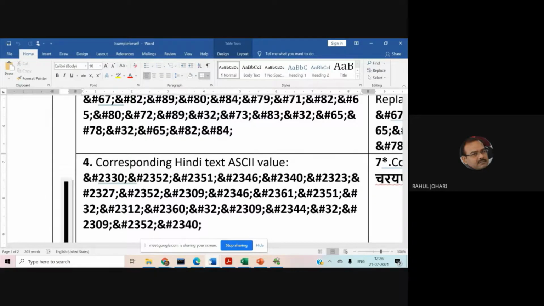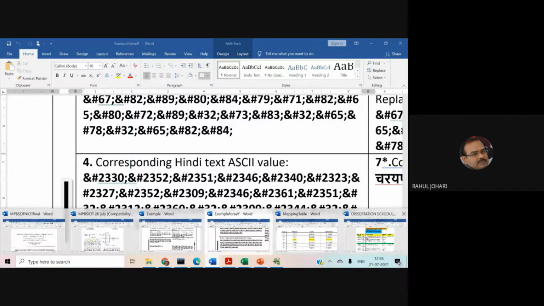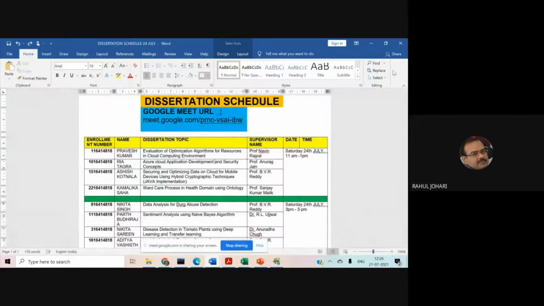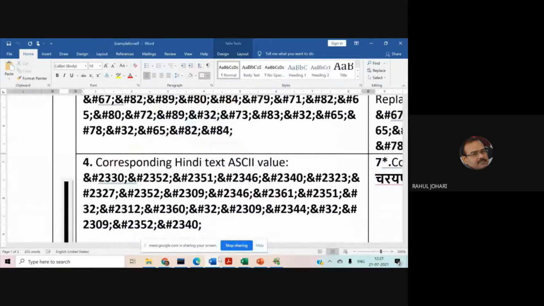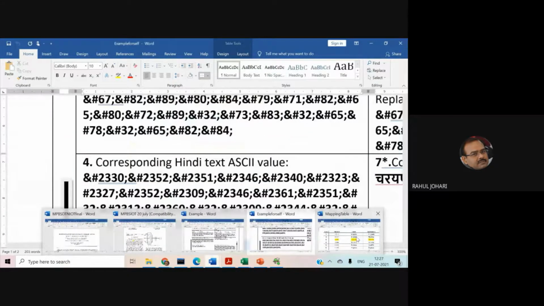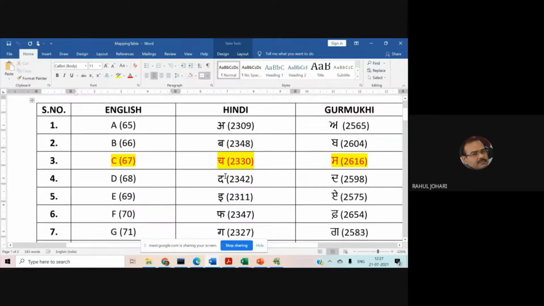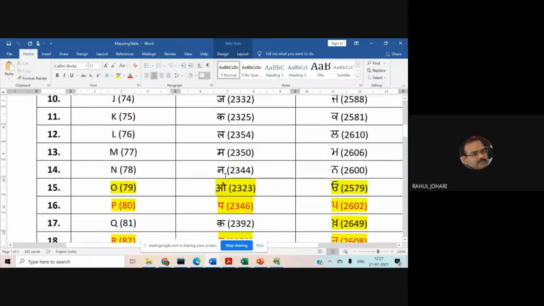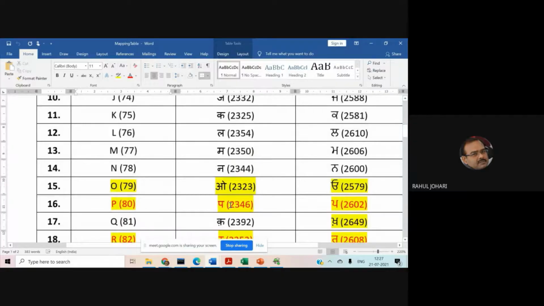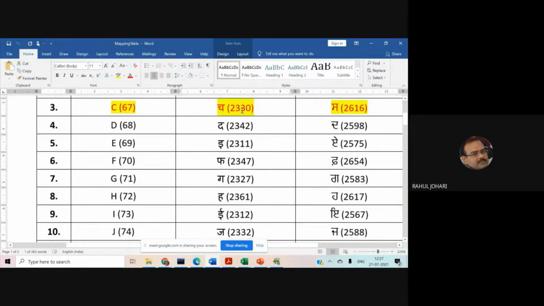So if you look at this mapping table, when we say "cryptography is an art," C is mapped to Cha. Same with R, which is mapped to Ra. Pa has a Unicode value of 2346. C had the Unicode value 2330.